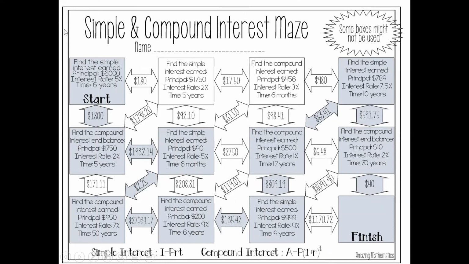Go ahead and pause the video. You can start right here. So find the simple interest earned: principal $6,000, interest rate 5%, 6 years. You're going to plug that into this right here. And then your answer is either going to be 1,800 or 180. If it's 180, find this question here. Once you have your answer, it can either be the $1,798, $92, or 17.5. And keep going until you're all the way to the end.